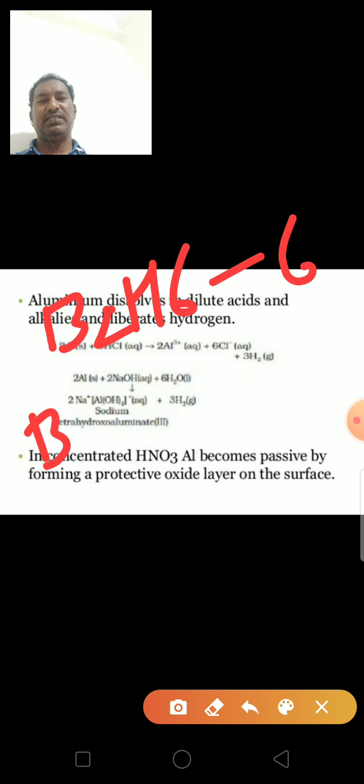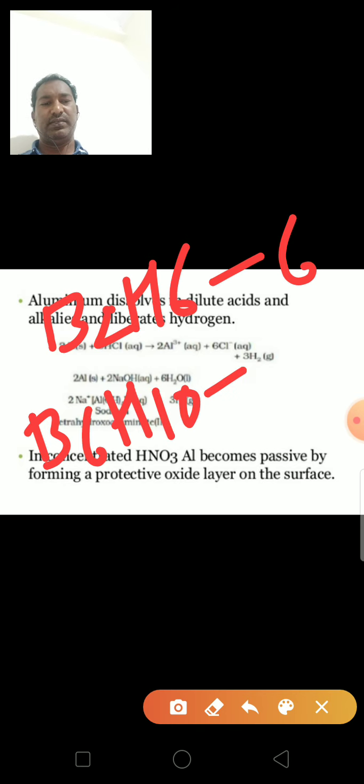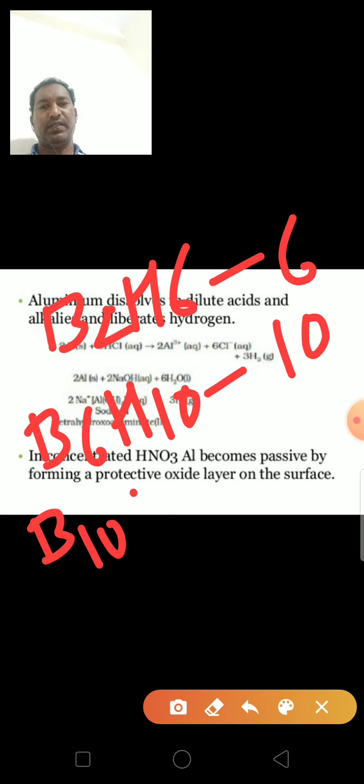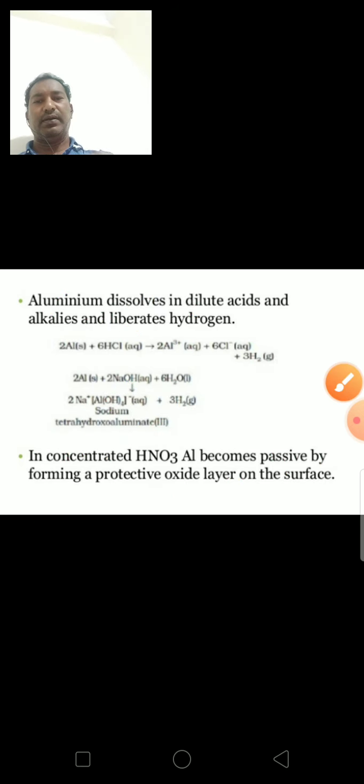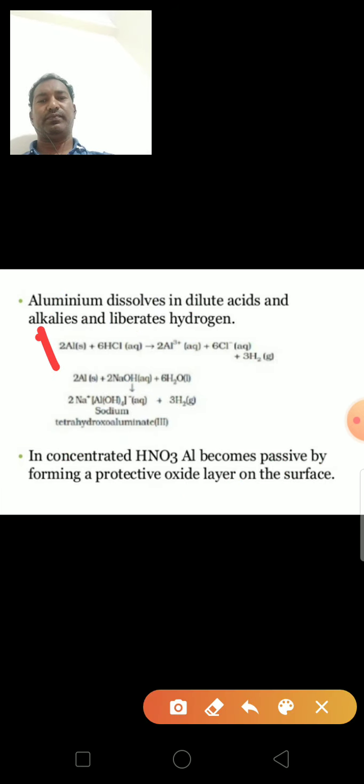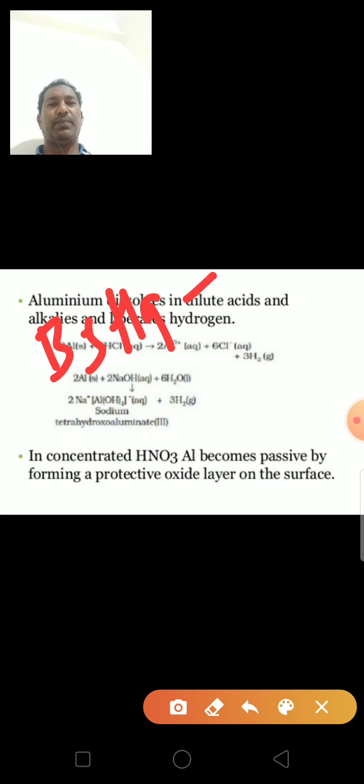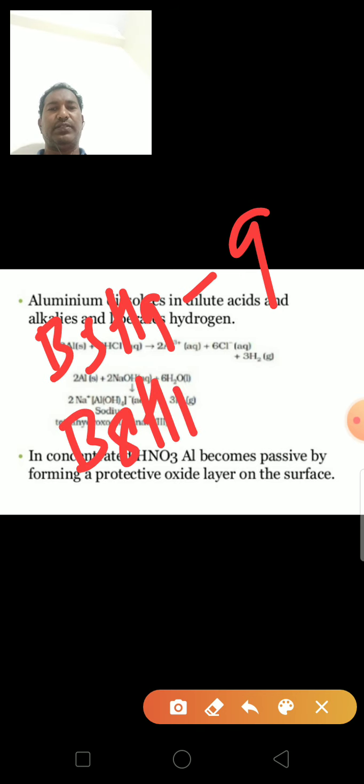Next, B6H10. So it is hexaborane 10. Next, B10H14. So this is decaborane 14. Next, B5H9. So this is pentaborane 9. Next, B8H12. So this is octaborane 12.